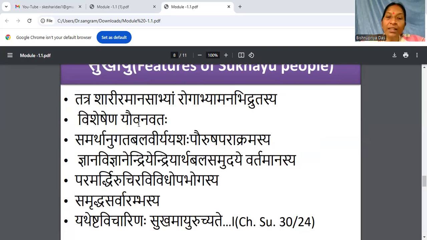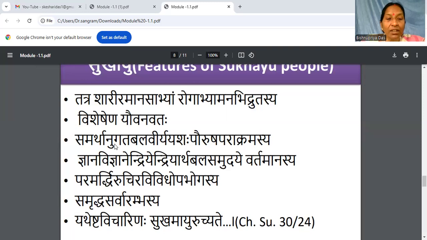Second criterion, Visheshana Yavanavataha. Yavana in the sense of young. But what is the meaning of Visheshana? Here, irrespective of age, that youthfulness, that feeling of youthfulness, that energy should continue. Yavana means young age, but it does not mean that young people are always Sukhayu. That youthfulness, enthusiasm, vigor, encouragement, everything is present throughout the age. That means he is a Sukhayu.